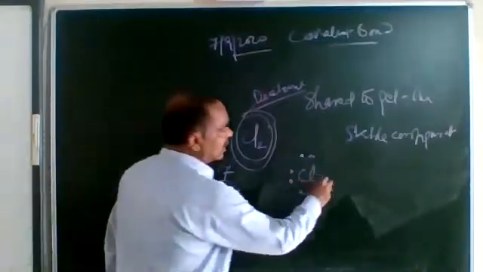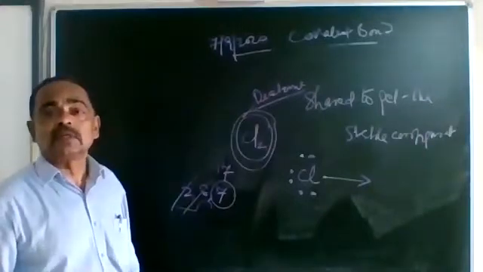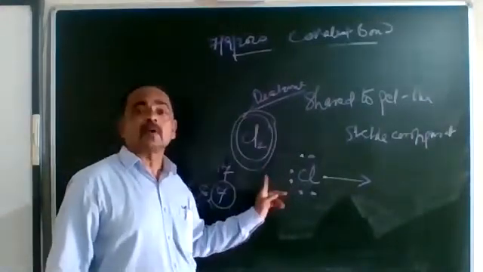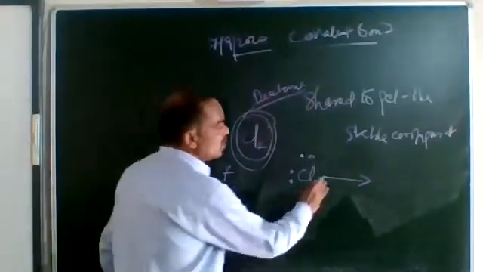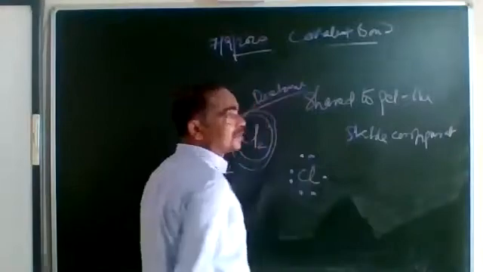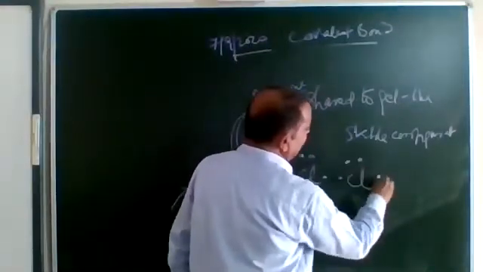If this chlorine atom transfers its electron to somebody, do you think this chlorine gets a stable configuration? It should have 8 electrons. So it will not. There is no question of this electron being transferred. And therefore, the second chlorine atom comes. This also has 7 valence electrons.